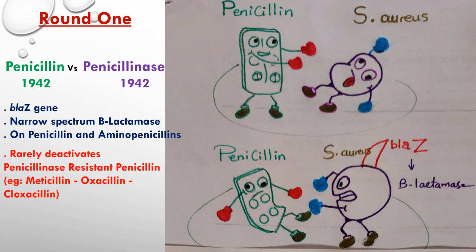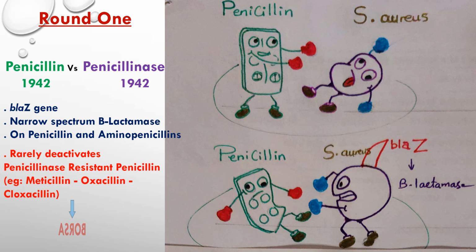These stronger penicillins are called penicillinase resistant penicillins, and though they are penicillinase resistant, they cannot resist hyperproduction of penicillinase. So this narrow spectrum penicillinase that's hyperproduced becomes broad spectrum, and it can destroy methicillin, oxacillin, and cloxacillin.